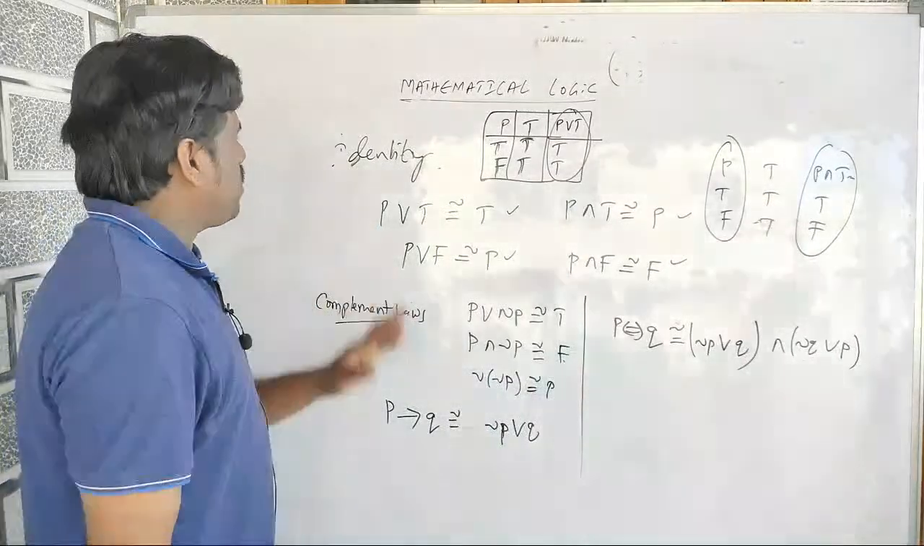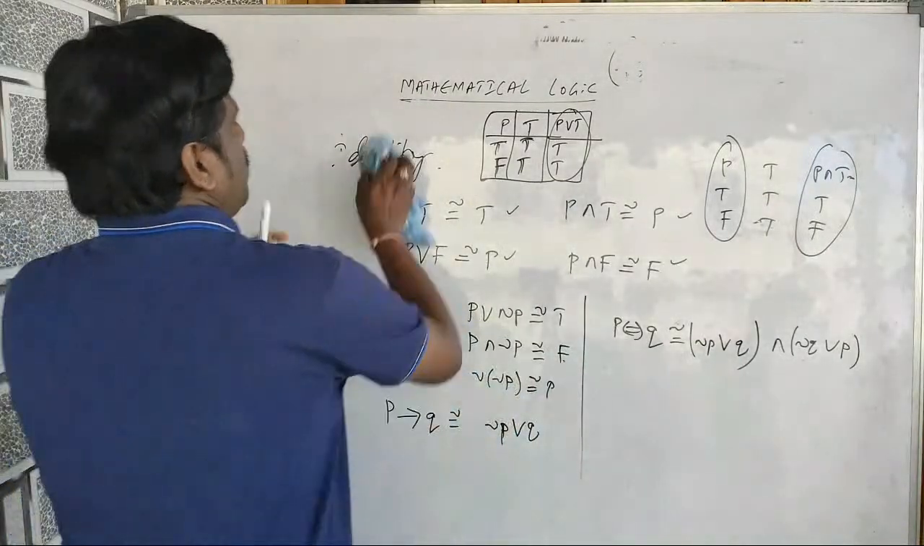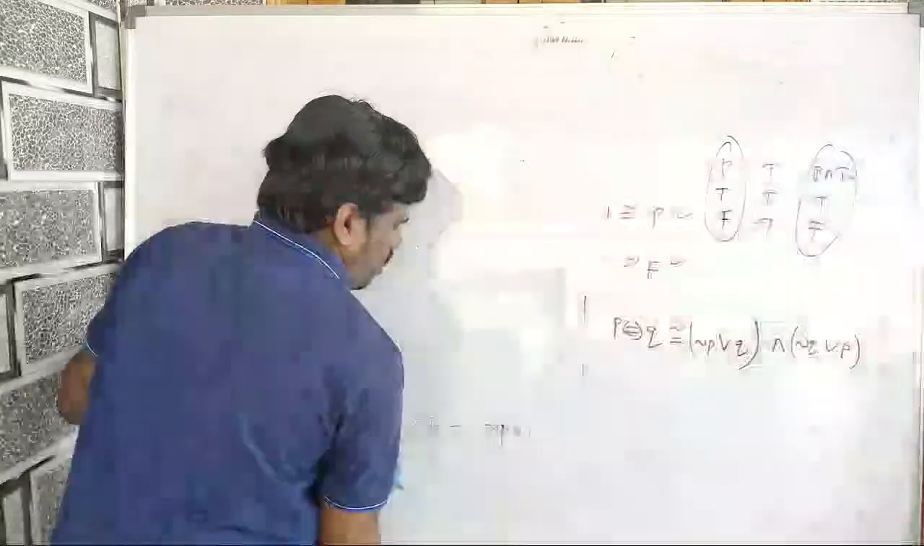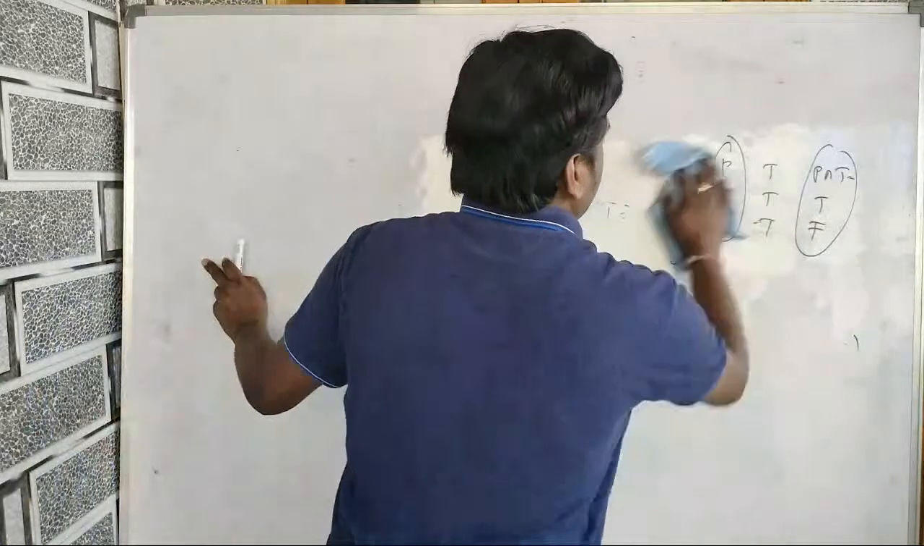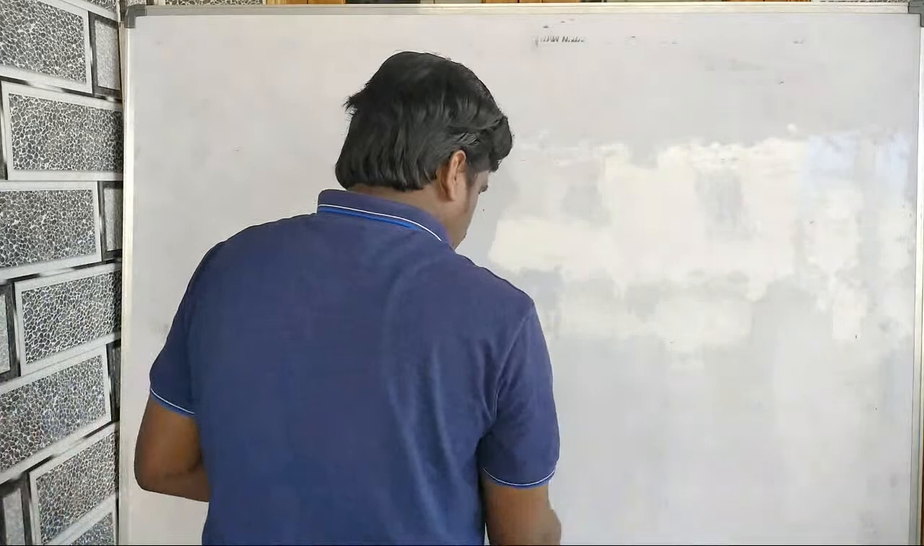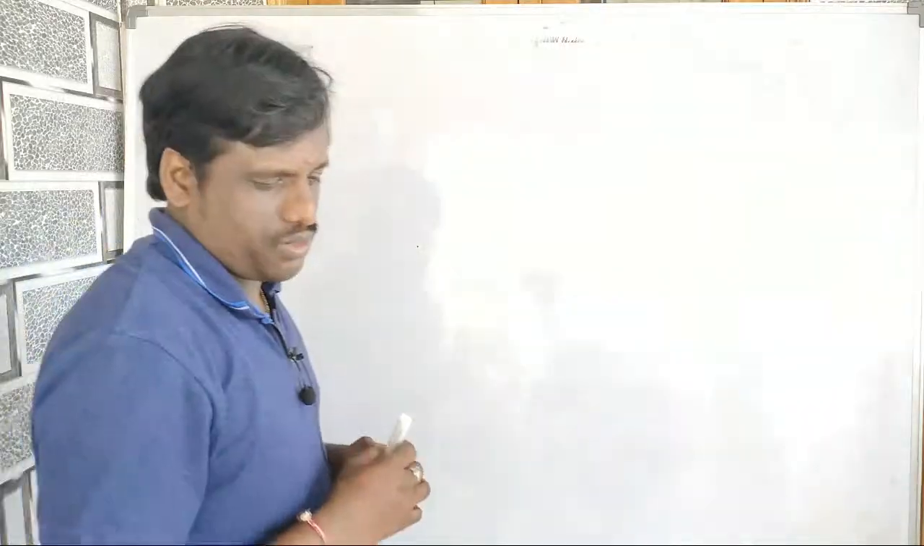So these are what we call the laws, the laws of mathematical logic. I have explained all the concepts of mathematical logic, and this is for the CET level. Concepts are over. Let's solve the previous year questions.